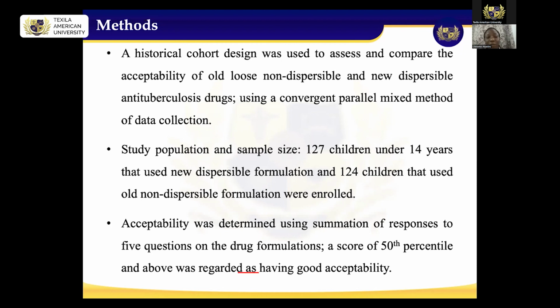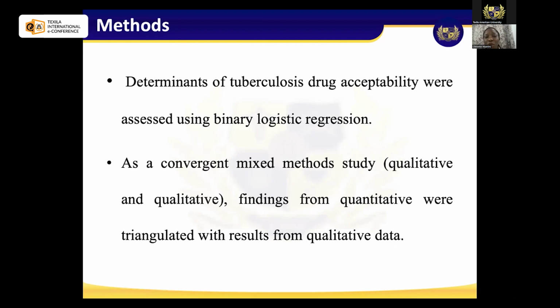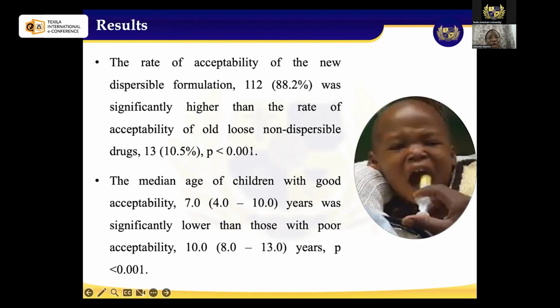In determining acceptability, we used the summation of responses to 5 key questions on drug formulation, and a score of 50th percentile and above was regarded as good acceptability. With the results we got, we also used binary logistic regression to look at the strength of the relationship. And as I mentioned, the quantitative and qualitative data were collected simultaneously, and we were able to triangulate the responses from the qualitative with the quantitative data, which we also analyzed.